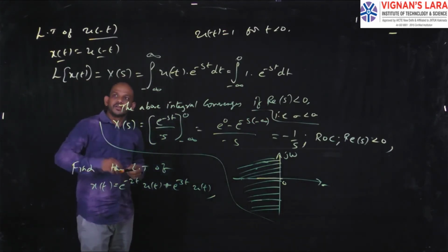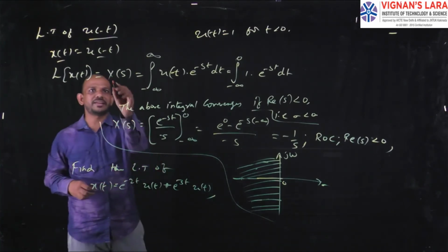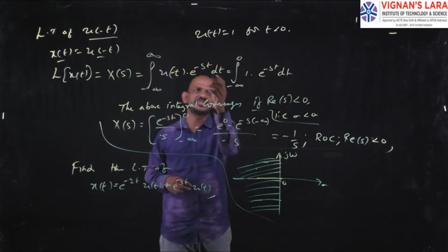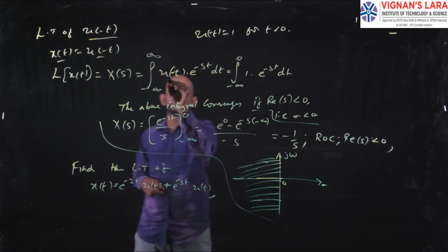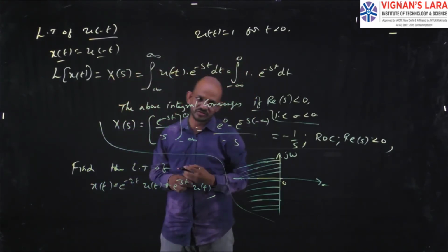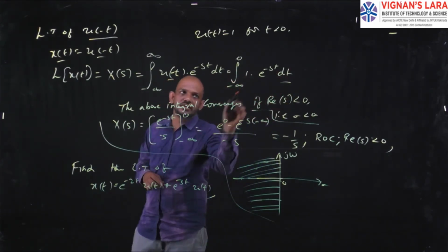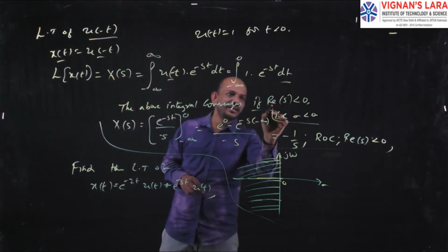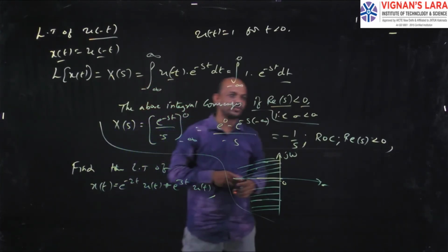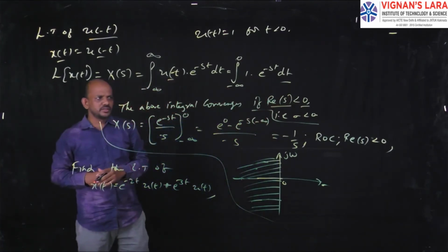Now, I have to find the Laplace transform of x of t, that is X of s. Here x of t is u of minus t, so the integral from minus infinity to infinity of u of minus t into e power minus st dt. Since u of minus t equals 1 for t less than 0, in the limits I have to consider minus infinity to 0, and the integrand is 1 into e power minus st dt. I think the above integral converges only for real part of s less than 0. Simply, this is nothing but the ROC.